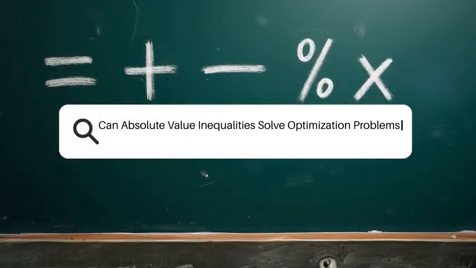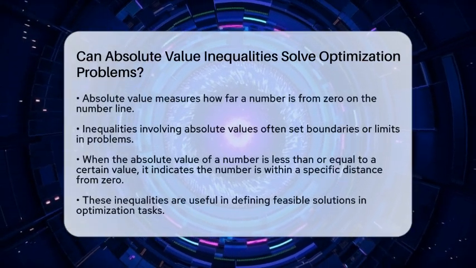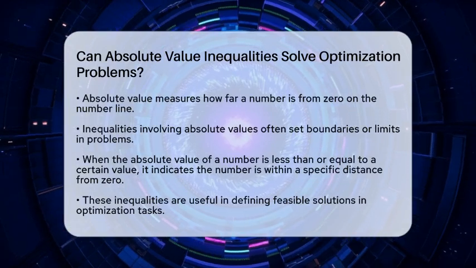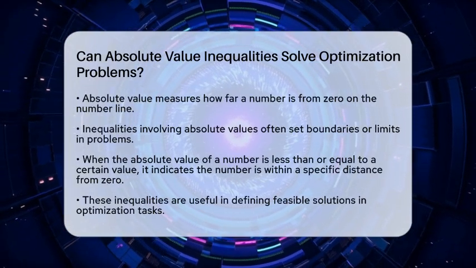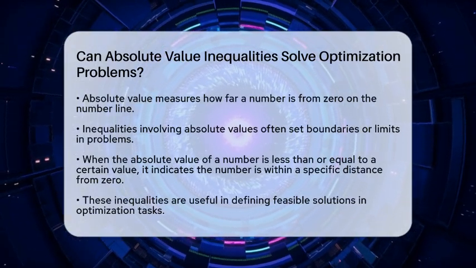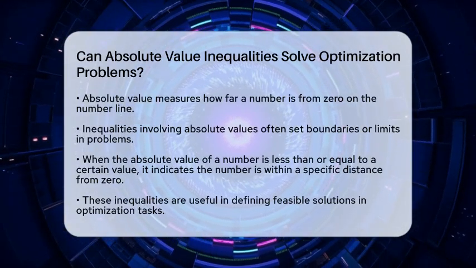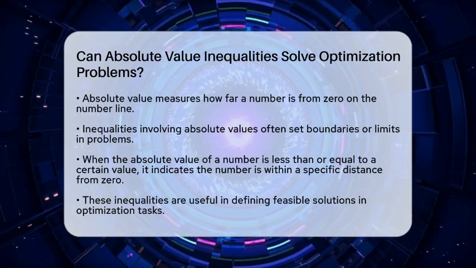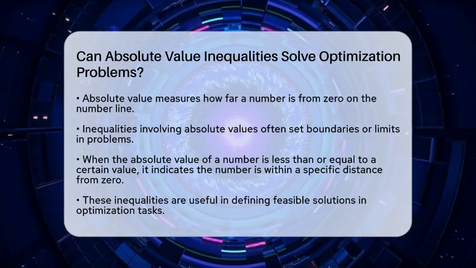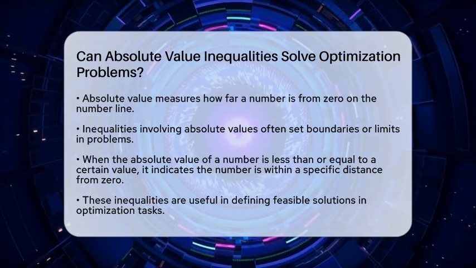Can absolute value inequalities solve optimization problems? Imagine trying to find the best way to minimize costs or maximize profits while keeping certain limits in mind. Sometimes, these limits involve distances or deviations, which is where absolute value inequalities come into play. They might seem tricky at first, but they are powerful tools for solving real-world problems.